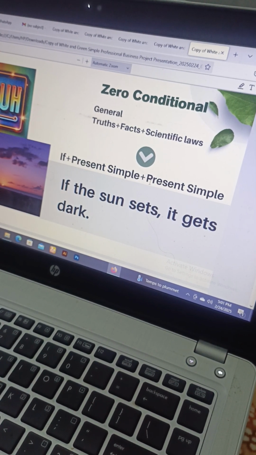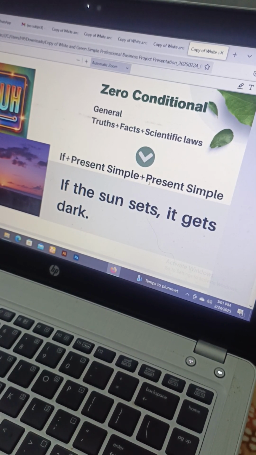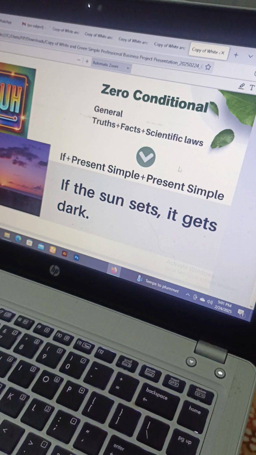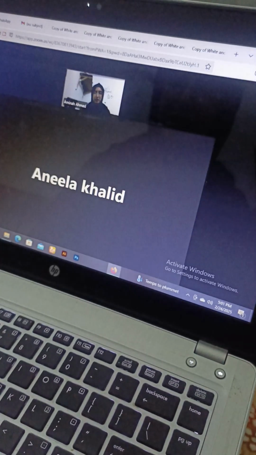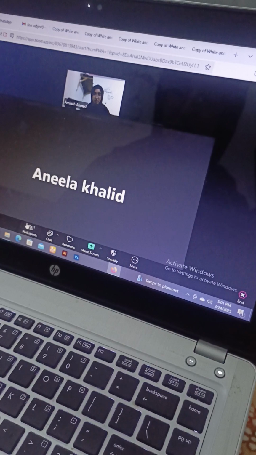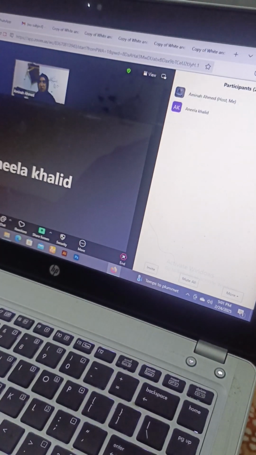And normally we say that हाँ सूरज गुरूब हो जाएगा, अंधेरा हो जाएगा उसके बाद. So it's a general fact. It's a general truth, right? So okay, now we talked about what a general truth is. Let's see its rules. Let me check. No participant. Okay, good.